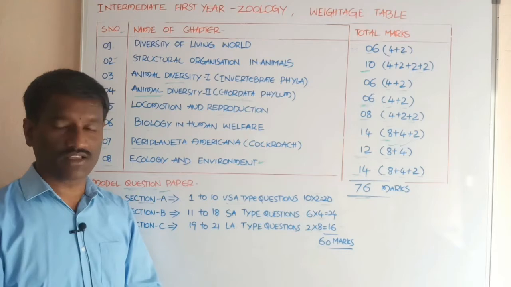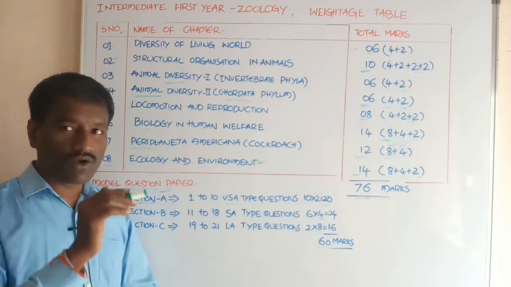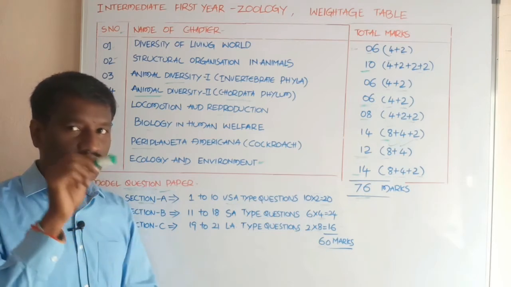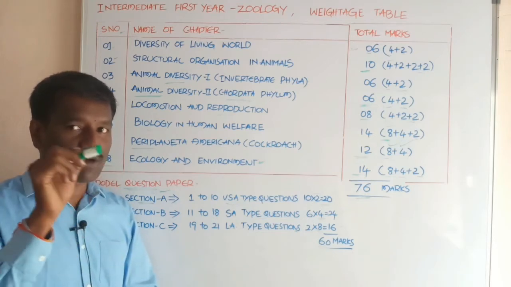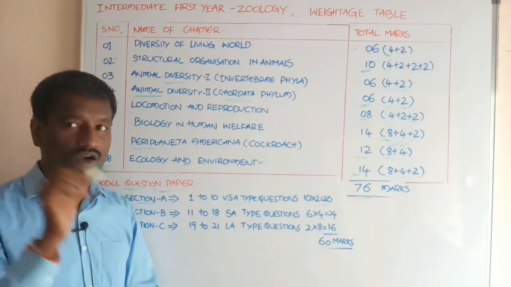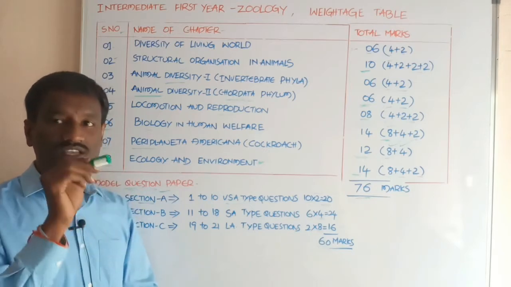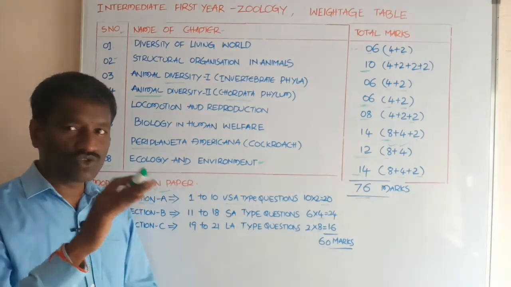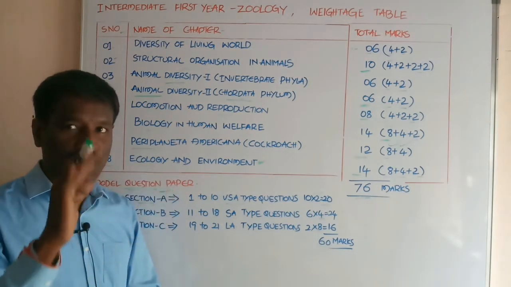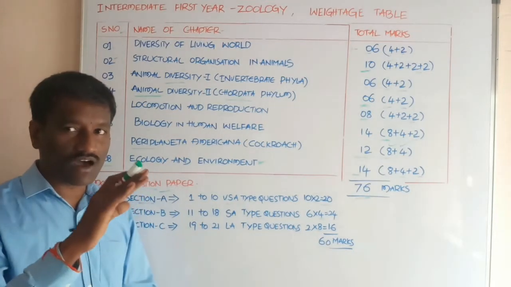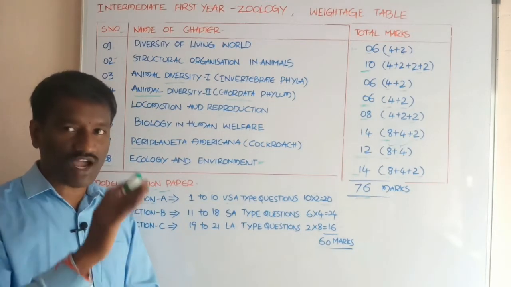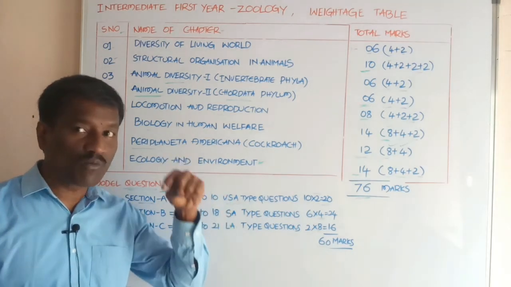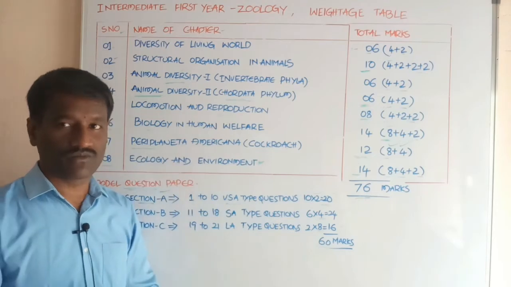progeny, offsprings, like that. For locomotion, the single cell organisms or the protozoans have some organelles or parts called cilia and flagella. Cilia show ciliary movement, flagella show flagellary movement. Cilia are hair-like structures, flagella are whip-like structures. These help in the movement of those organisms.